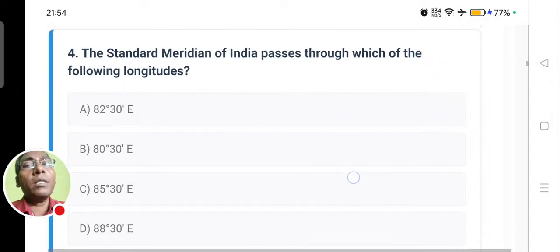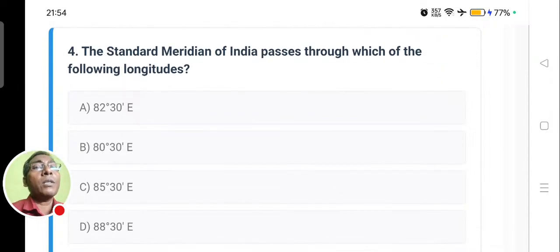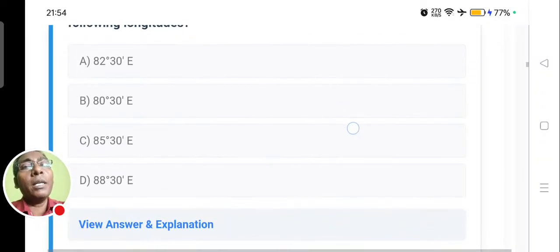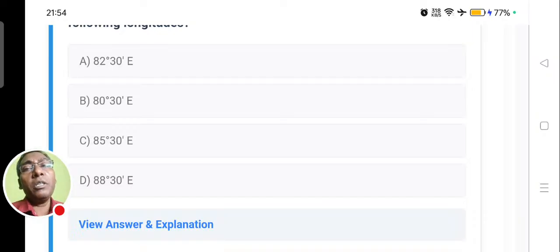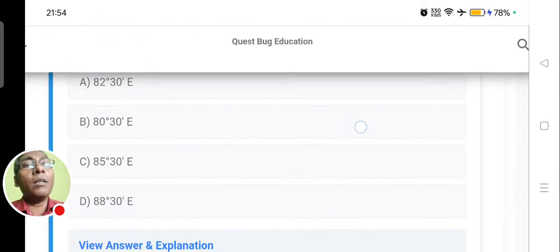Next, the standard meridian of India passes through which of the following longitudes? Or in other words, you can ask what is the standard meridian of India? It is 82 degree 30 minute east meridian, 80 degree 30 minutes east meridian, 85 degree 30 minutes east meridian, or 88 degree 30 minute east meridian. Which of these meridians is known as the standard meridian for India?